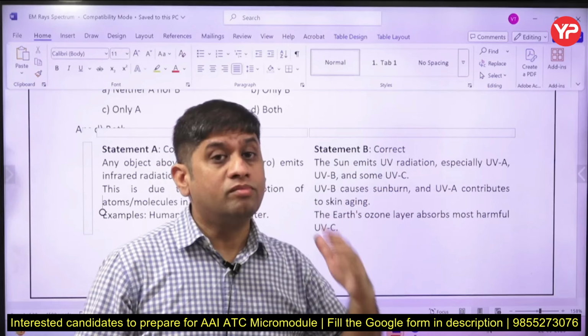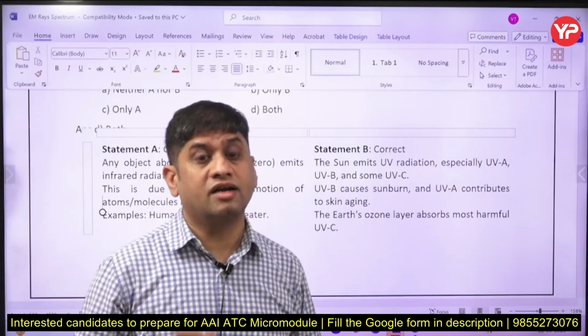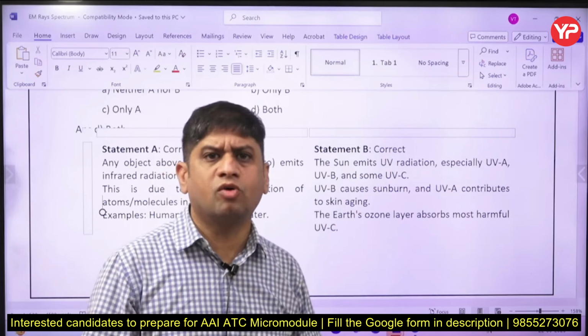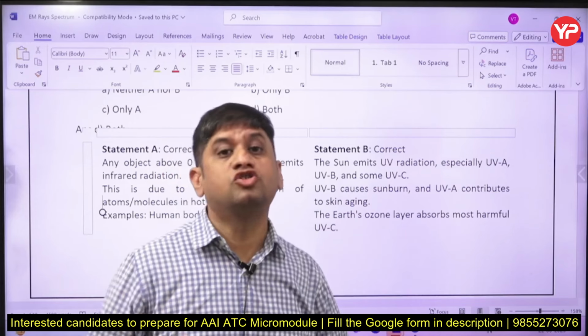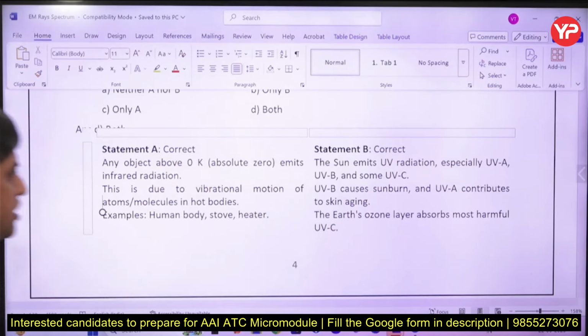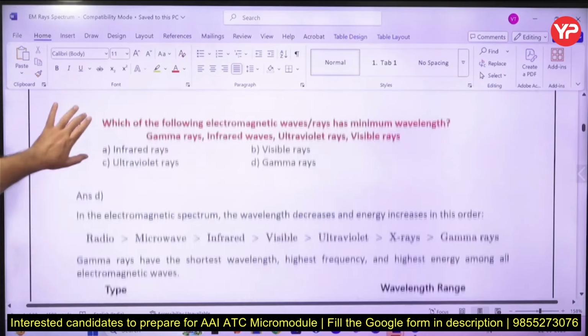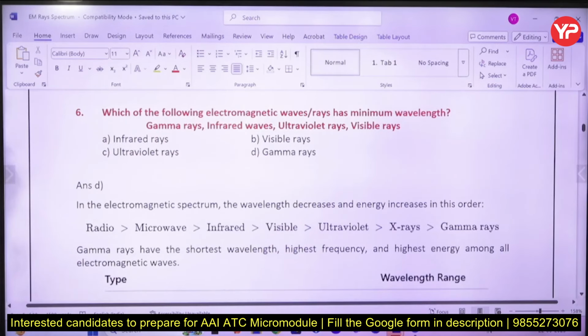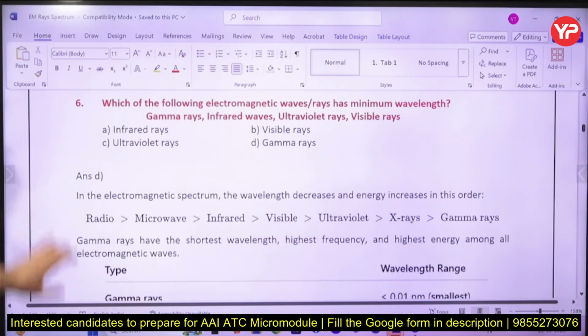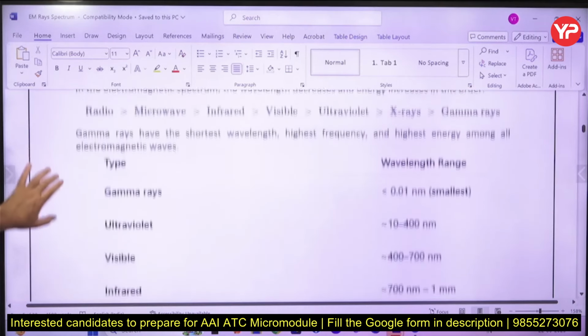Because these are more energetic than infrared, more piercing to the body, and can kill the tissues in the body and create cancer, skin cancer. That is the ultraviolet. Minimum wavelength, again the same question. I think there is nothing in this to be done, same questions and same concept.